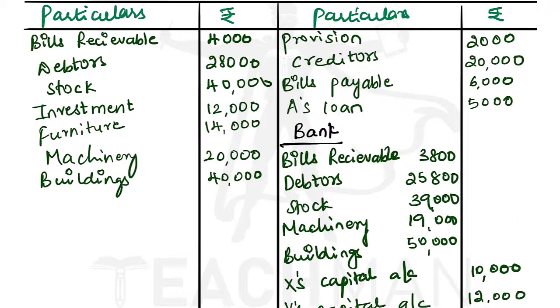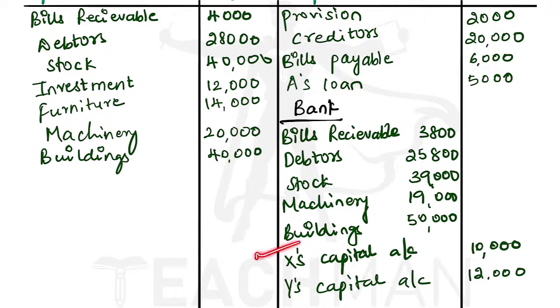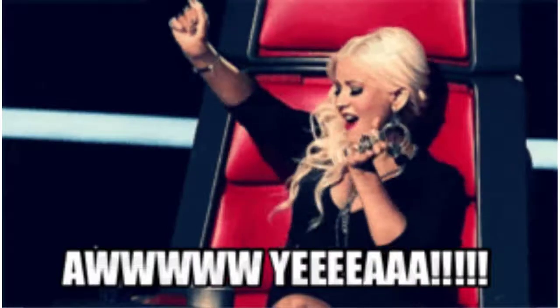So bills receivable is realized, debtors is realized, stock is realized, investment is also realized because it is taken over by X, furniture also realized because it is taken over by Y, machinery realized, and buildings also realized. So all the assets are realized. So let us total these.